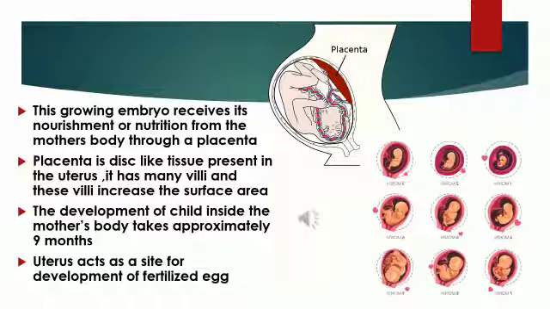Once the development is completed, the walls of the uterus undergo rhythmic contraction, which helps the child to take birth. So ultimately, we can say that the uterus acts as the site for development of the fertilized egg.